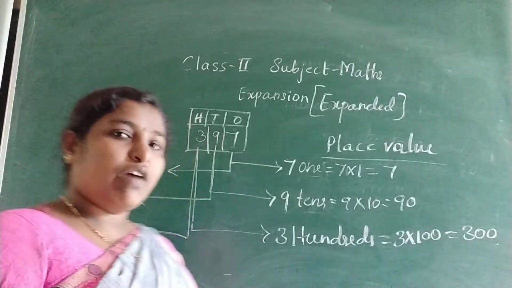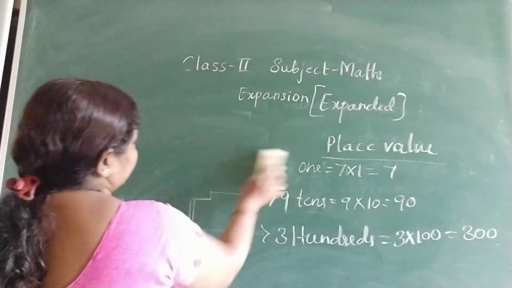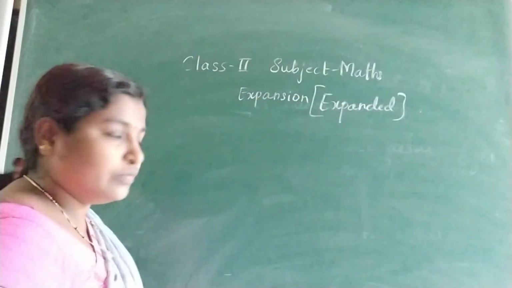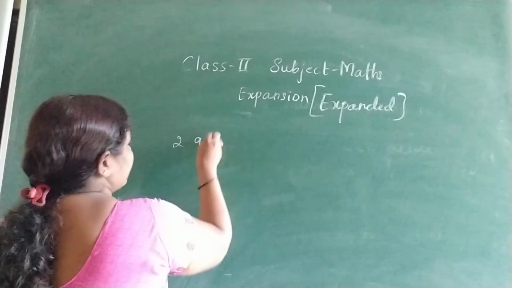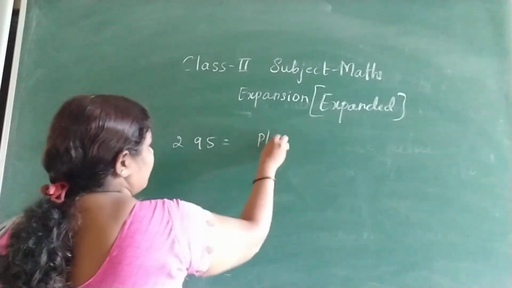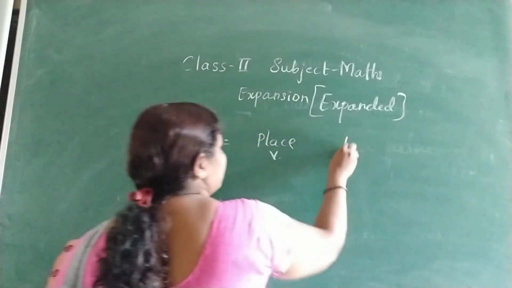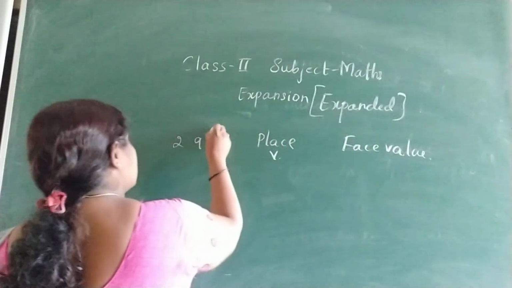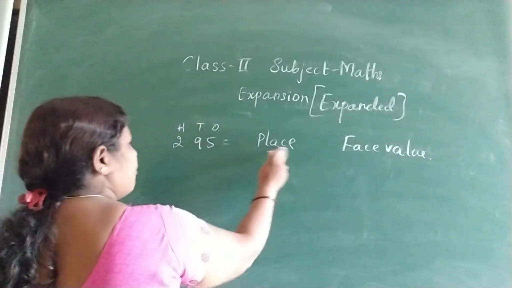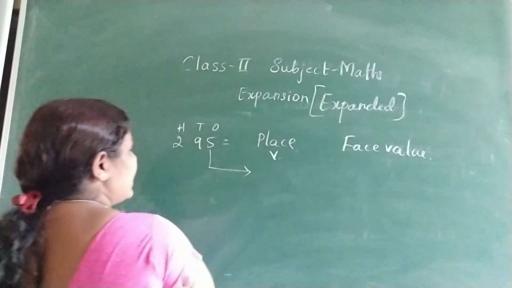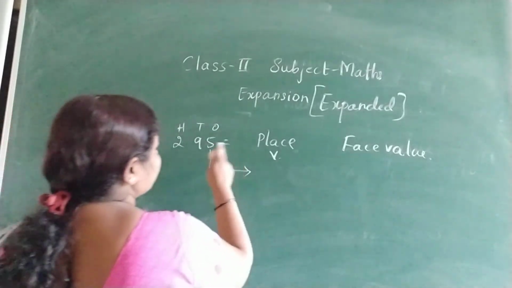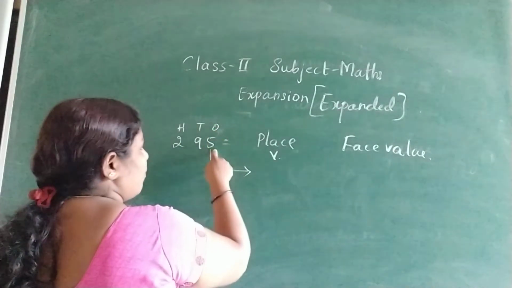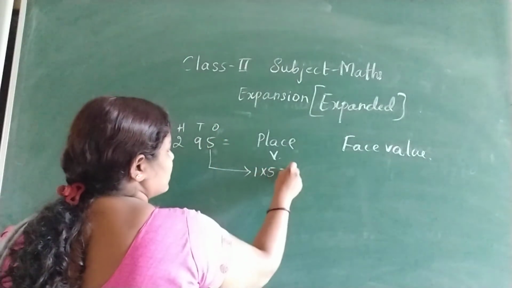Got it? I'll take one more example. Ones means 1. 1 into 5. 1 into 5 is equal to 5.